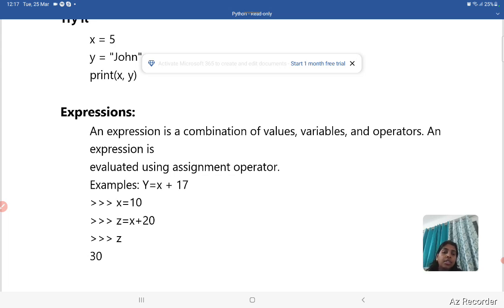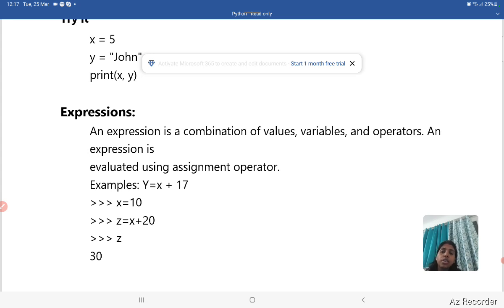Then what is an expression? Expression is the combined values, variables and operators. Expression means it is the combination of values, variables and operators. So for example, y equal to x plus 17. So here the variables are x and y and 17 is the value, and here is the operator.